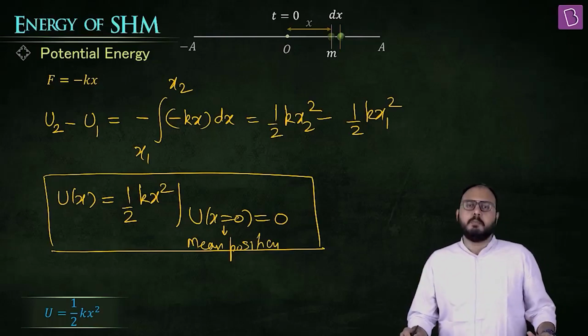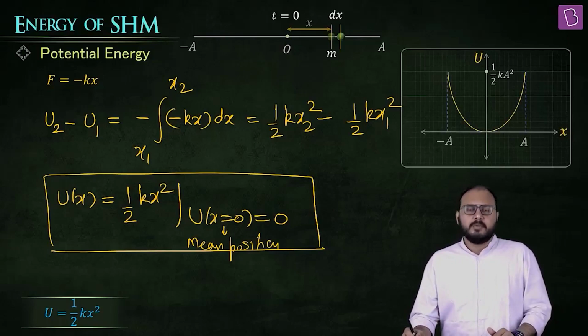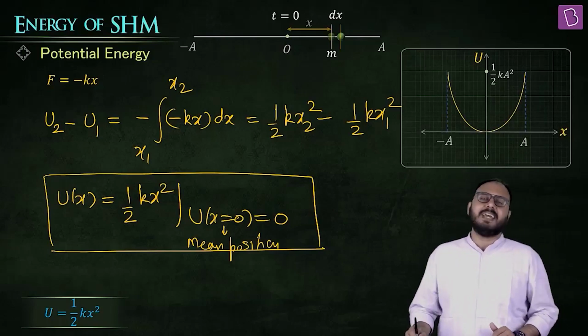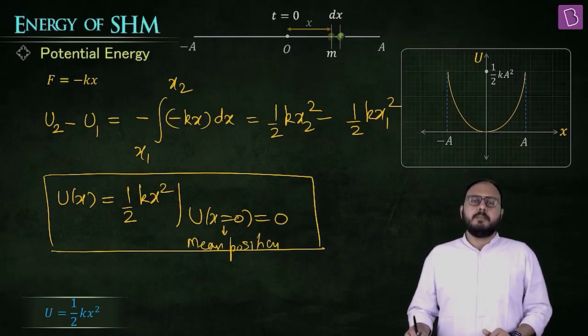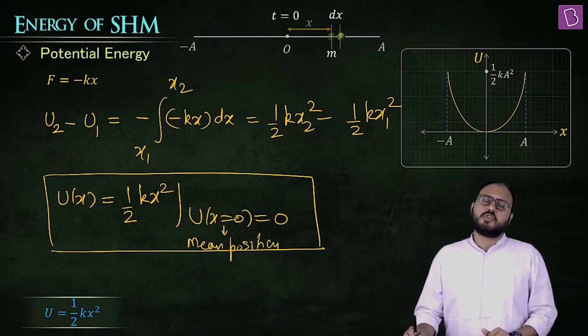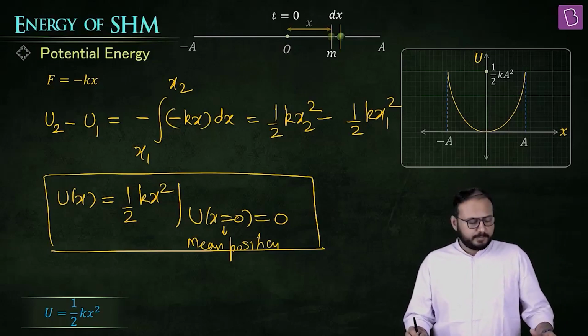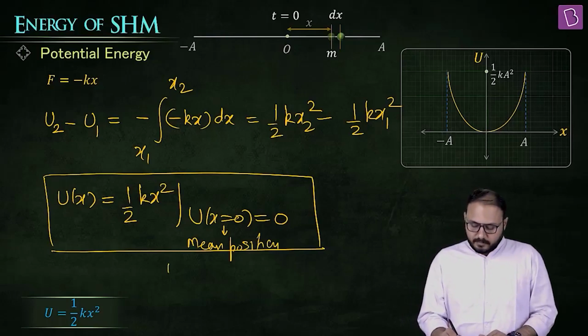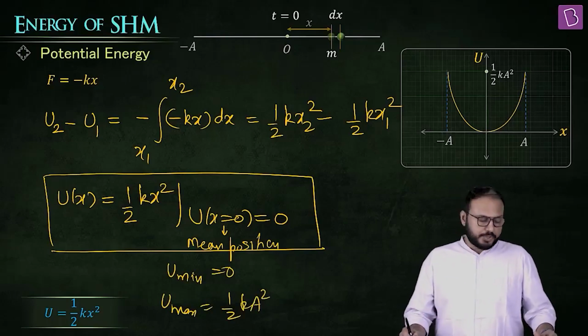Where is the potential energy 0? Mean. Where is it extreme? Amplitude. Let me show you the variation. There you go. Why is it always positive? Half kx square. X square. Square is always positive. So at the mean, potential energy is 0. At extreme, potential energy is maximum, half Ka square. U minimum, 0. U max, half Ka square. Capish?